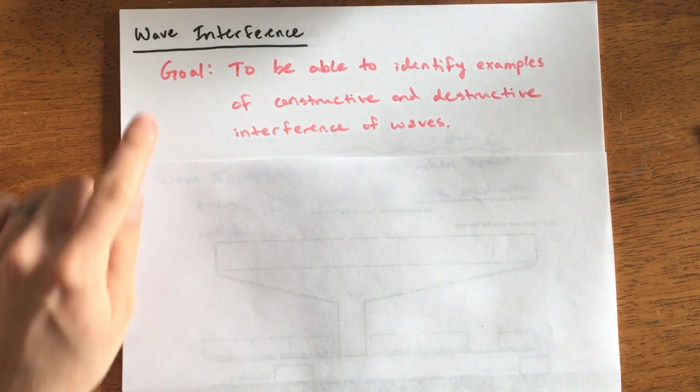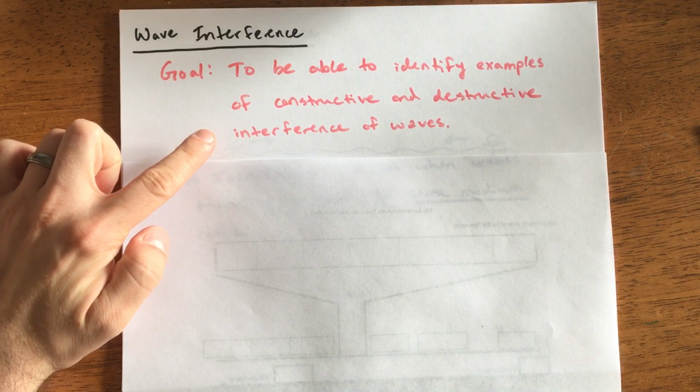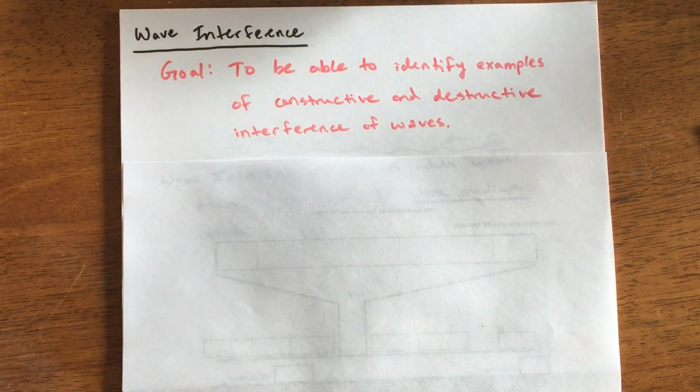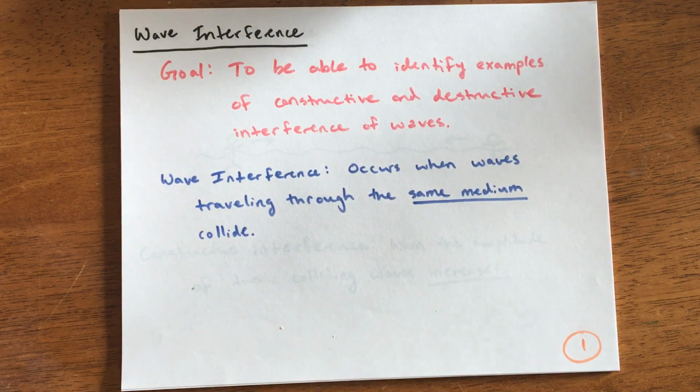So our goal today is to be able to identify examples of constructive and destructive interference of waves. So first, what is wave interference? Wave interference occurs when waves traveling through the same medium collide. So basically there's a little rule there. Light waves are moving through space, and sound waves are moving through the air. They're not moving through the same thing. I don't need air for the light waves to move, and therefore they're not going to interfere with the other.